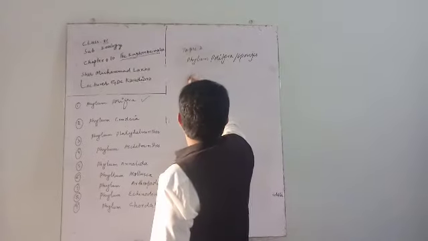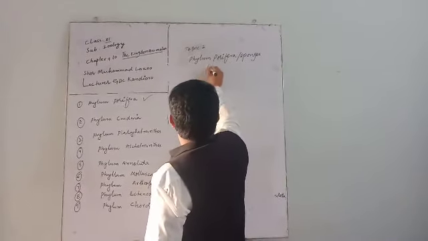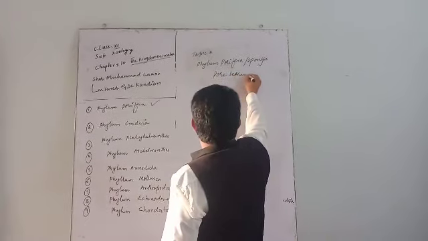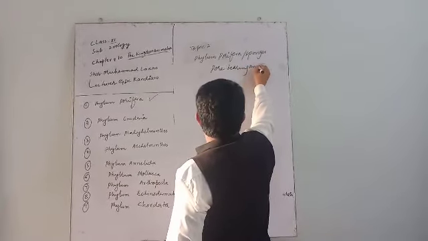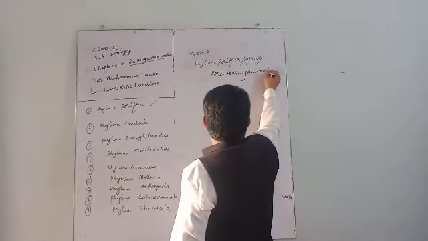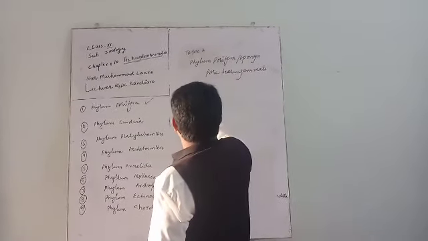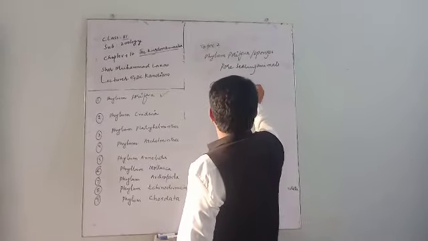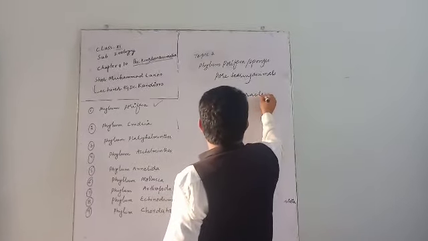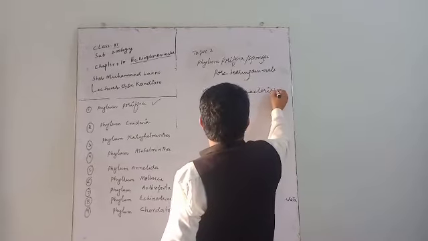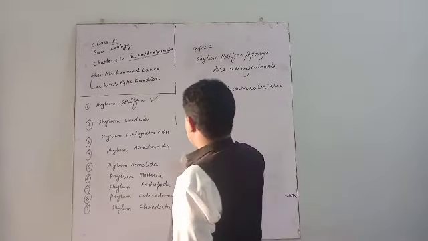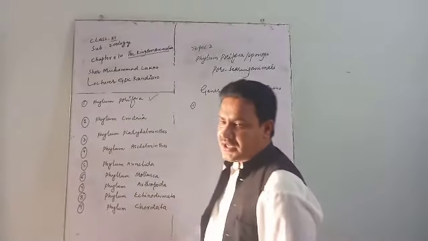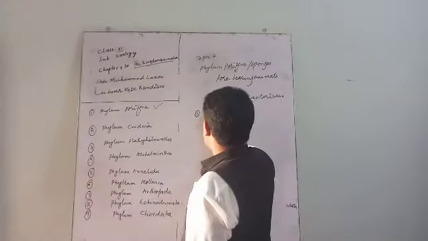General characters, meaning the main characteristics of this phylum. Number 1, these are aquatic animals.